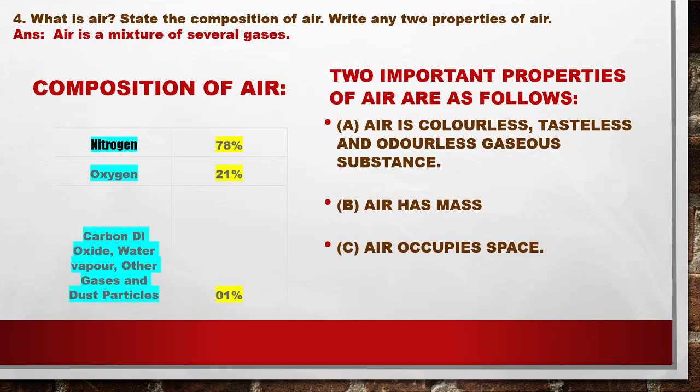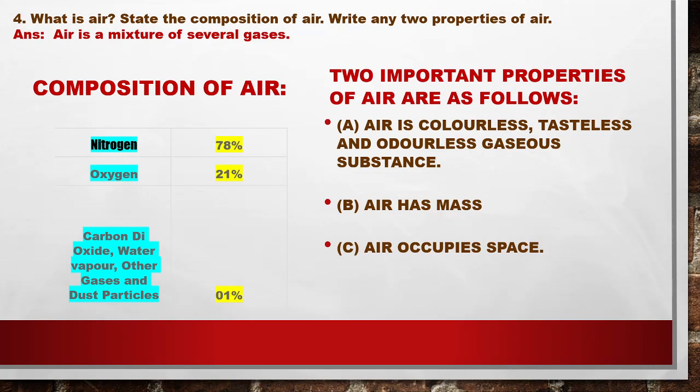What is air? Air is a mixture of several gases. Different types of gases like nitrogen, oxygen, carbon dioxide, water vapor, all these gases mix together and remain in the air. And what are the air's components? The different components of the air are nitrogen, that is 78%, oxygen, that is 21%, and carbon dioxide, water vapor, and other gases together constitute about 1%. So the total is about 100%.